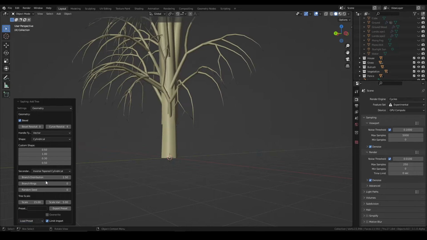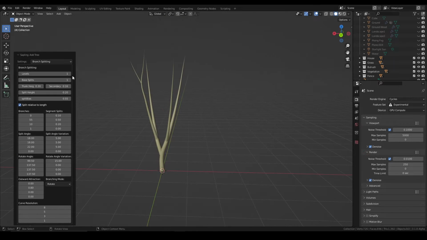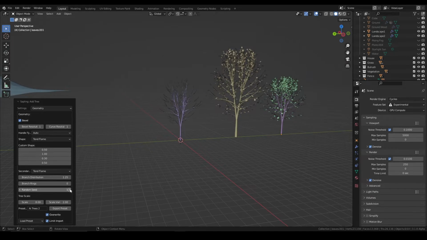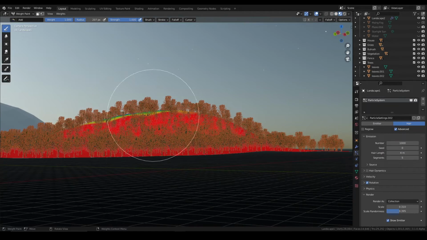For my trees, I like to use the free Blender plugin, Sapling Tree Gen. You can create a lot of trees with that, so I tweaked it. By the way, don't be shy to play with the settings. You can really go for hours with this add-on. I gave it colors, I made some variation, and I put a hair system on my planes. Did some weight painting so that the trees will not spawn behind the hills.